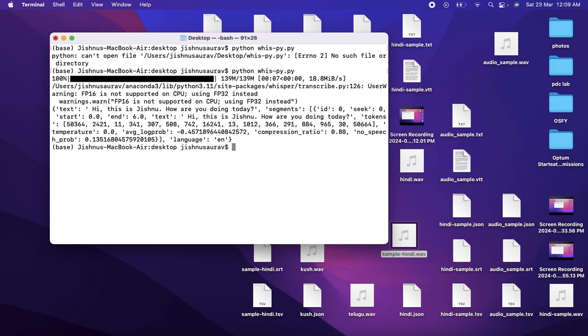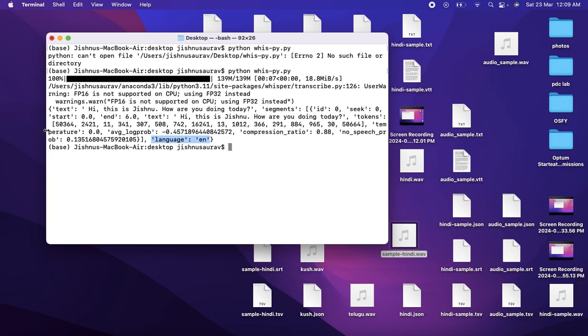It has given the segments, that is the ID, the starting time, the ending time, and what text is there in the time in between. So 0 seconds to 6 seconds, we have: hi, this is Jishnu, how are you doing? If you have an audio file of a longer duration, it's going to print out each of those segments and what text is there in each of them, and the language, which is EN, the code for English.